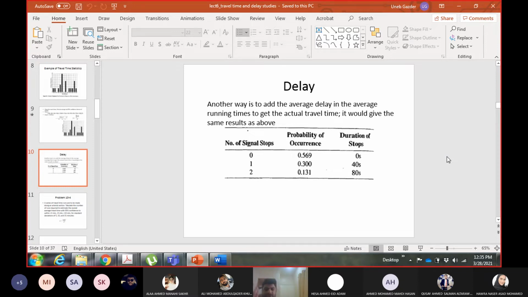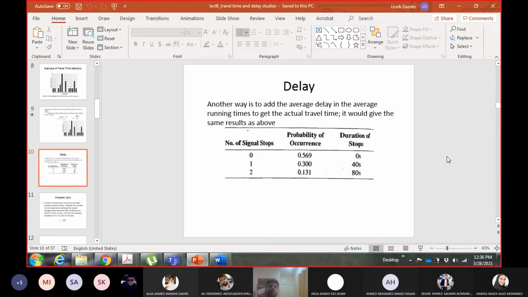So it's simply the percentage of cars which do not have to stop. So 0.569 or 56.9% of cars do not have to stop. So you have a 0.569 chance, or 56.9% chance, that you do not stop at any signal. And like I told you, you have to be a good person for that, right? Then you have someone in the middle, not so good, not so bad. So there is a 30% chance that a car will stop on one of the signals. That driver will find one signal green, and on the other signal he has to stop. So the chance of this happening is 30%, 0.3.